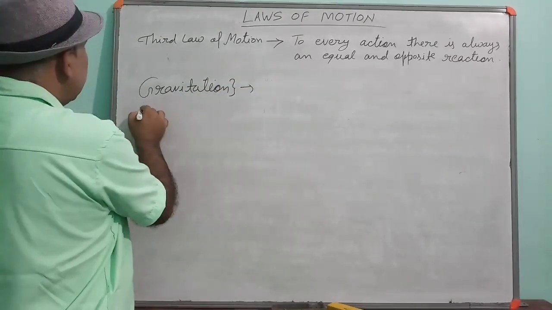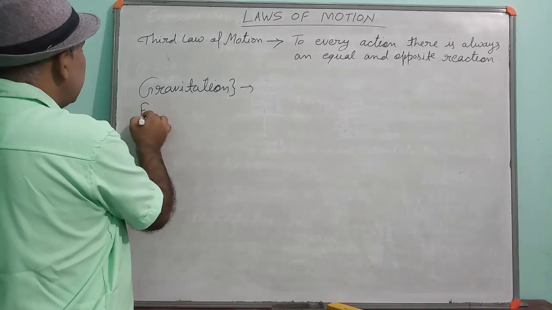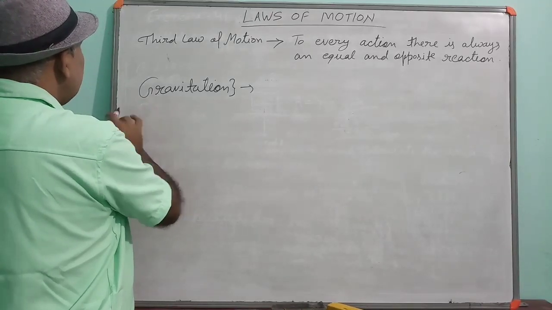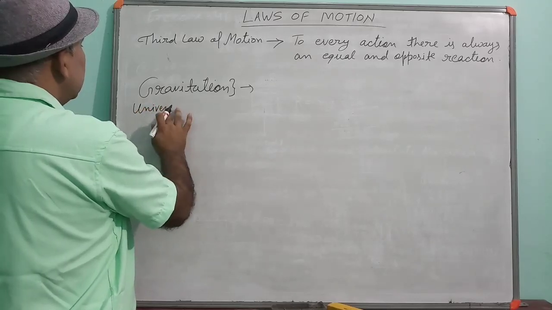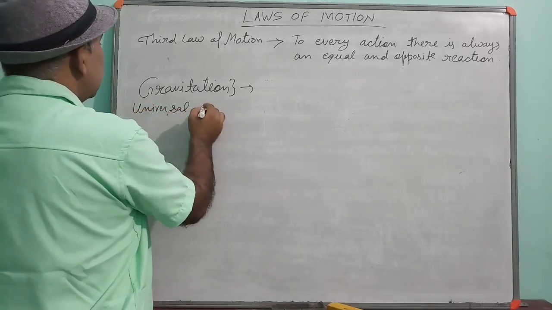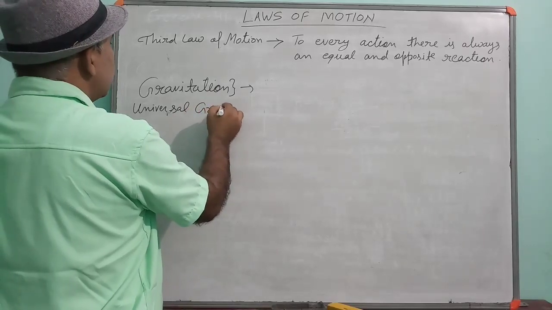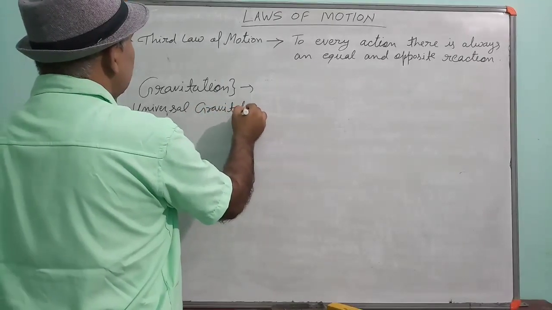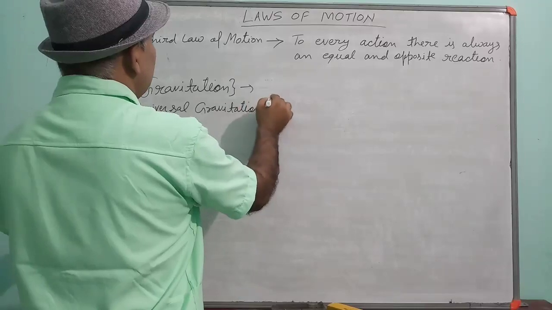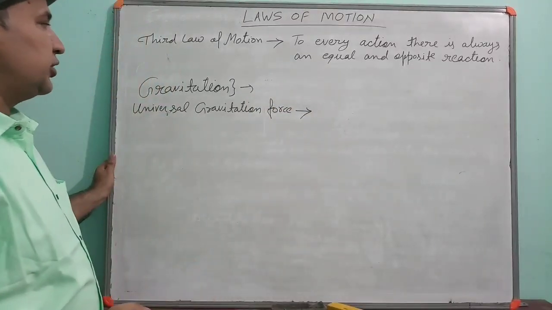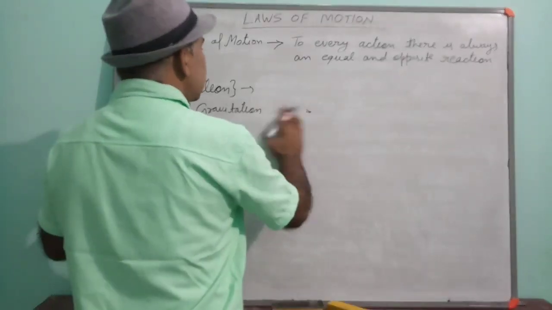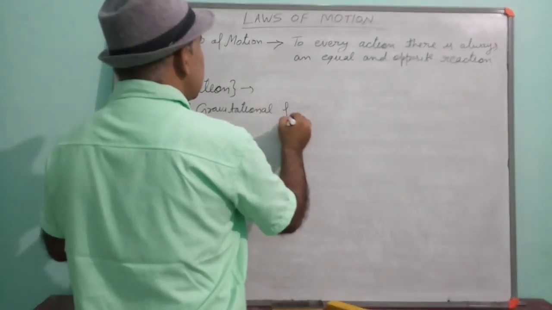Now the next topic which we are going to study is gravitation. In gravitation, the first topic we will study is universal gravitational force.